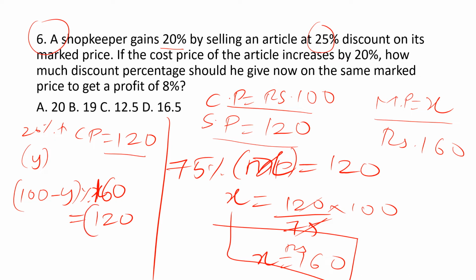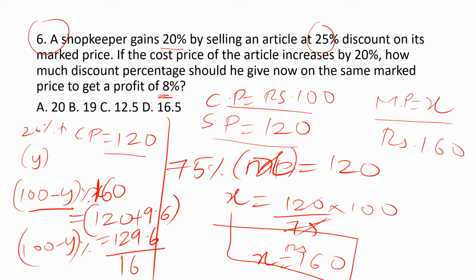120 plus here it becomes 8% profit. What is the 8% profit of 120 rupees? 9.6 rupees. So it becomes 129.6. So 100 minus y percentage of 160. So 100 minus y percentage becomes y is equals to 129.6 divided by 160 into 100.